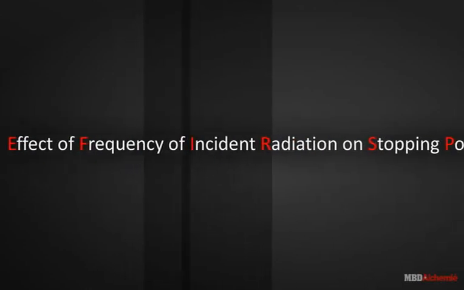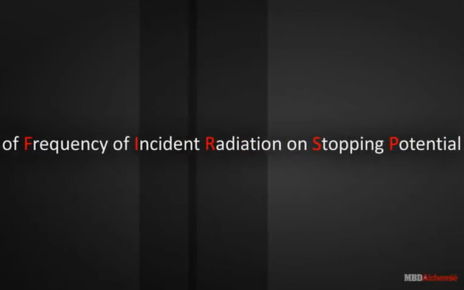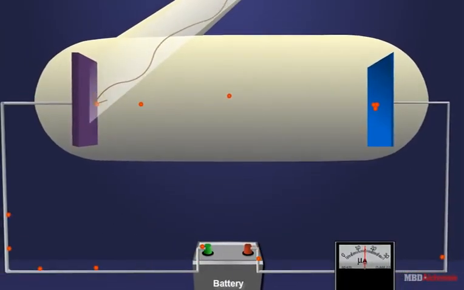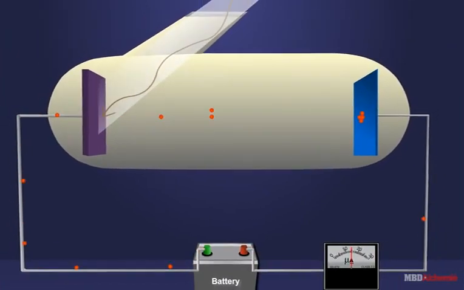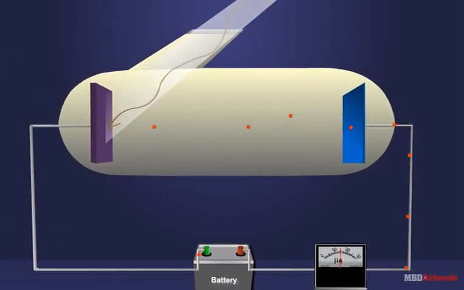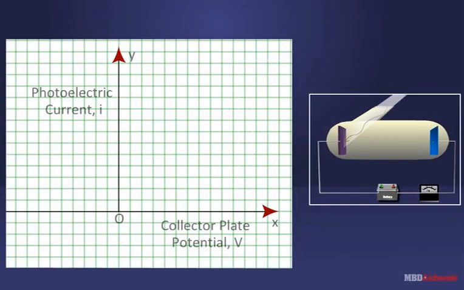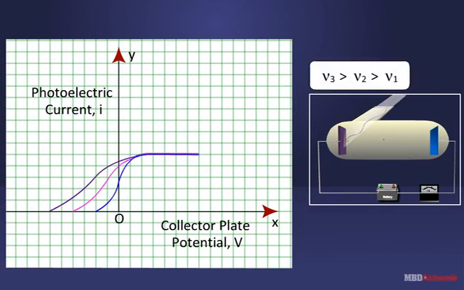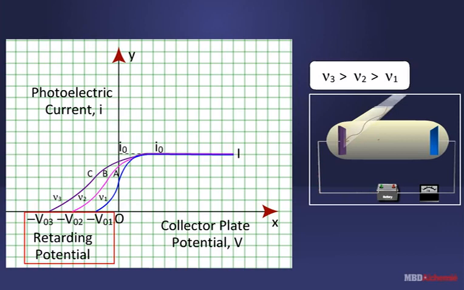Effect of frequency of incident radiation on stopping potential. Light radiations of the same intensity and different frequencies are incident on the emitter C. The variation of the corresponding photocurrent I with collector plate potential V for different frequencies is plotted as shown in the graph. For a given intensity, stopping potential is dependent on frequency and is more negative for higher frequencies of incident